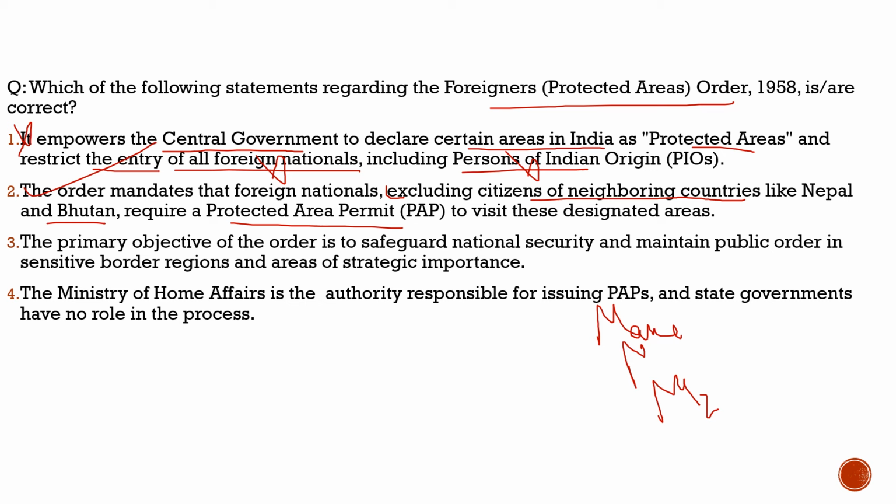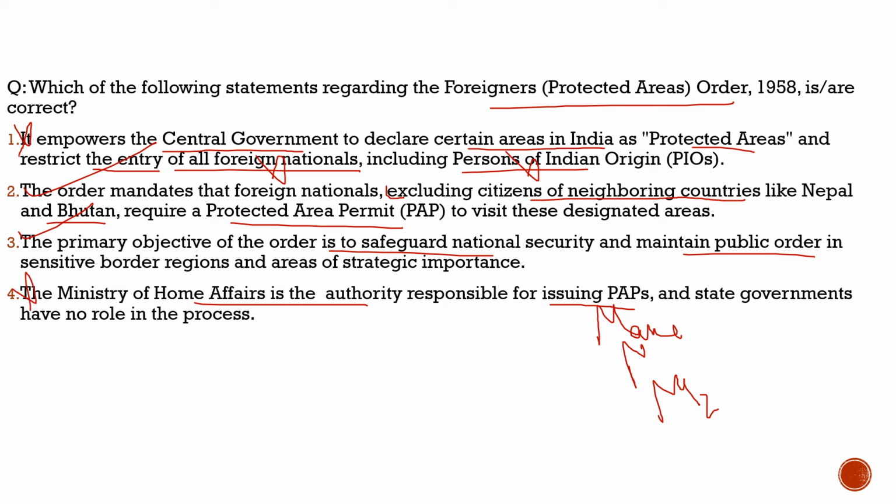Now coming to the third statement, it says the primary objective of the order is to safeguard national security and maintain public order in sensitive border regions and areas of strategic importance. 100% correct, nothing wrong with the statement. Then the fourth statement: the Ministry of Home Affairs is the authority responsible for issuing PAPs, and state governments have no role in the process. In fact, it is very true that it is the Ministry of Home Affairs which is responsible for issuing PAPs, but state governments have a role in that. They have a say in that. So this statement is also incorrect.